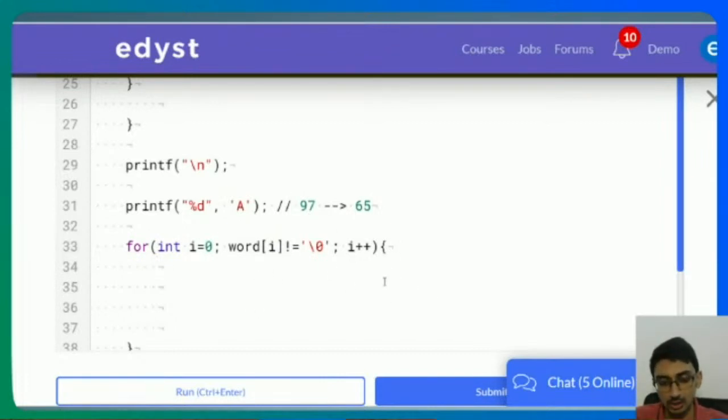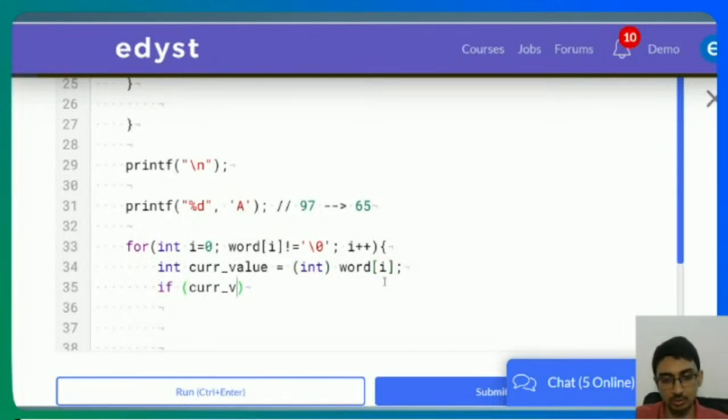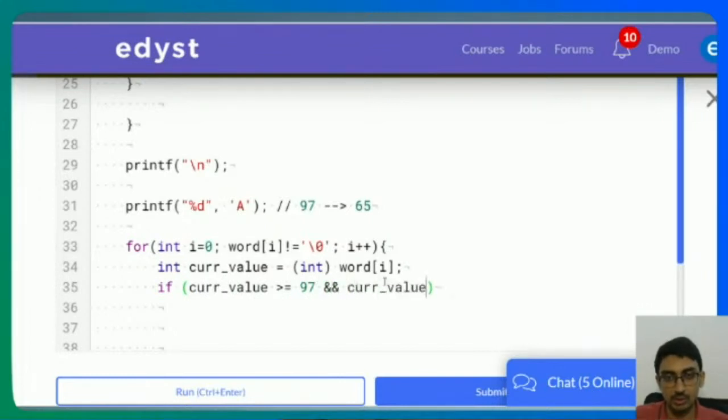So what I'll do is int current_value is equal to int of word[i]. So now I got the ASCII value of this. If current_value is greater than or equal to 97 and current_value is less than or equal to 122, that means I know it's a lowercase character.